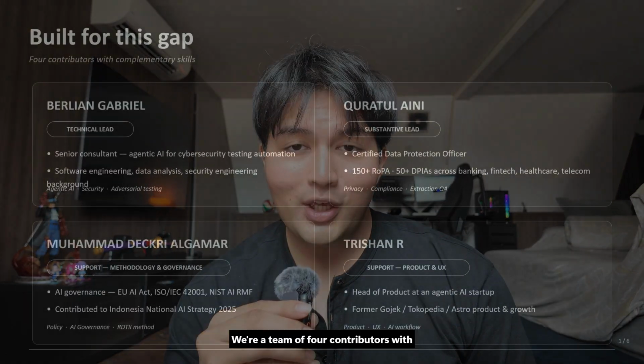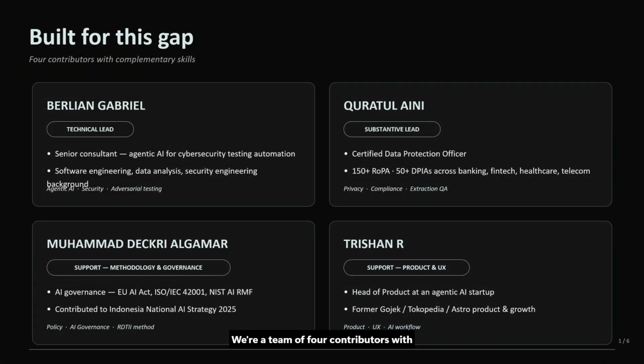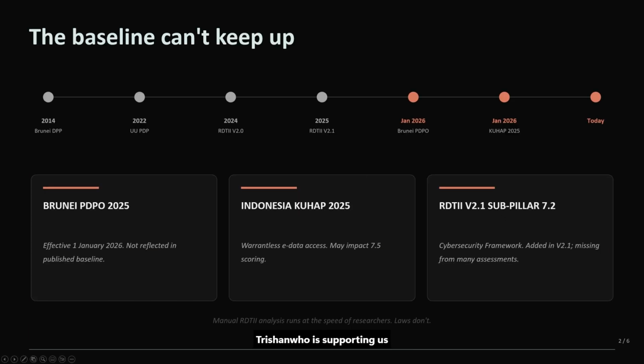Hey everyone, we're from Team Technology, and today we're submitting to the UN Global Hackathon on AI for digital trade regulatory analysis. We're a team of four contributors, with Berlian as the technical lead, Aini as the substantive lead, and you also have me working on the methodology, and also Trishan, who is supporting us in the product and in the UX. Our DTIA framework assessment depends on the researcher reading every law and its implementing regulations of every country